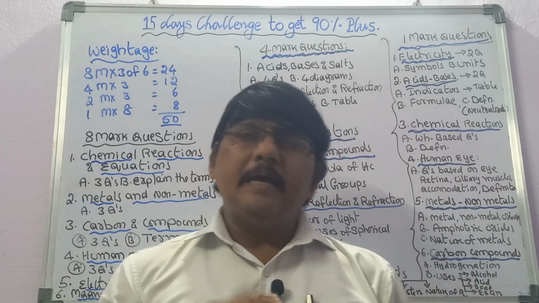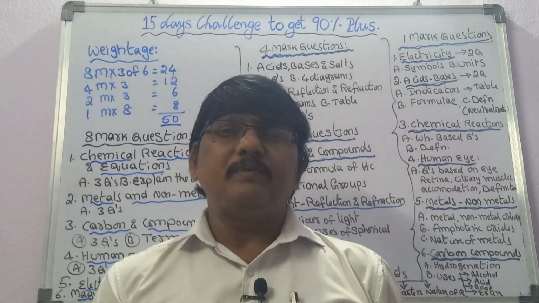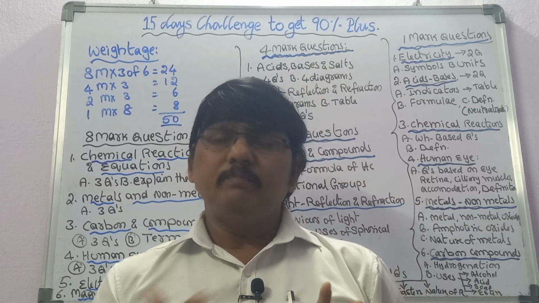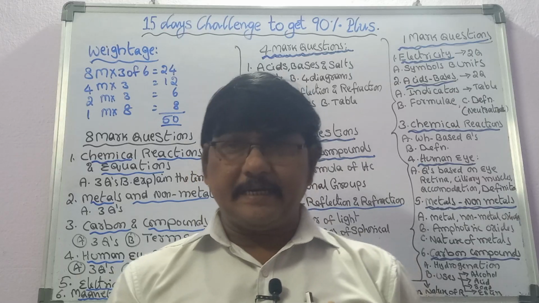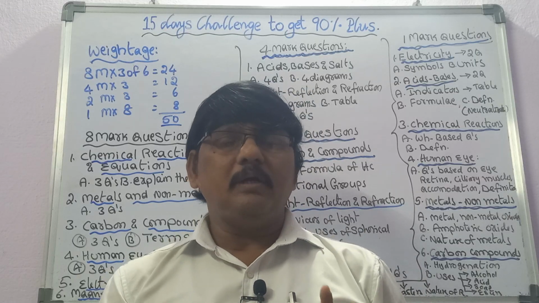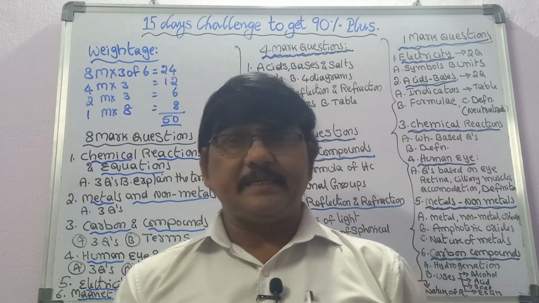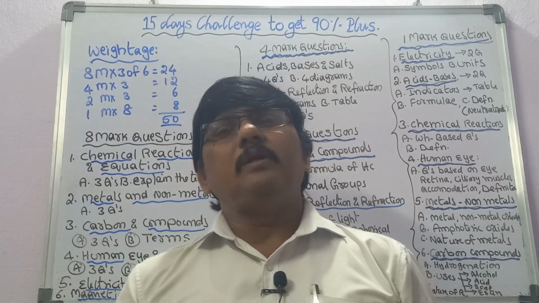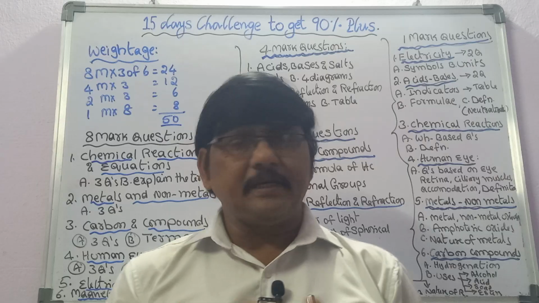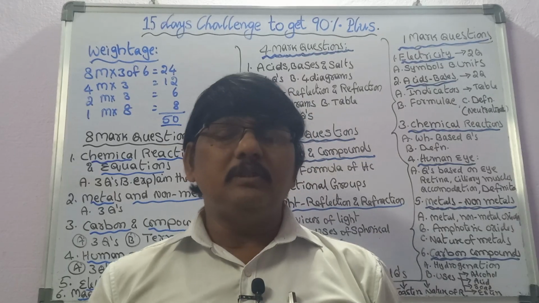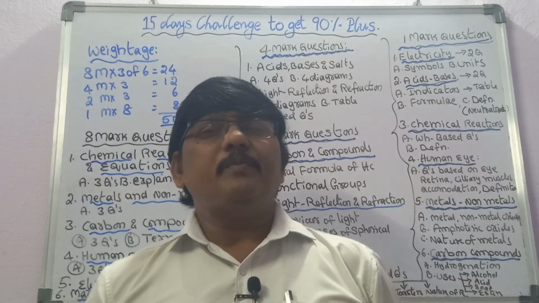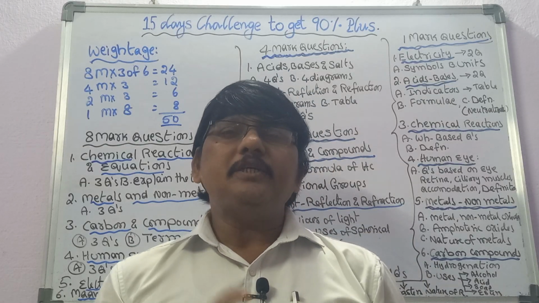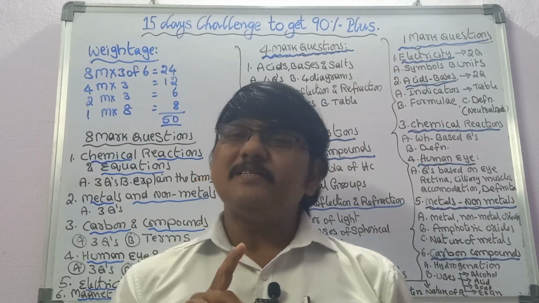The second one is the reaction of metals with water, and we will take 3 situations. Number 1, normal water: how sodium and potassium react. Next, boiling water: how calcium reacts. And afterwards the remaining metals, like copper and iron, we will expose to steam. So that is the second question, and it should be supported by the diagram. And the third question is about the reaction of metals with metal salts.